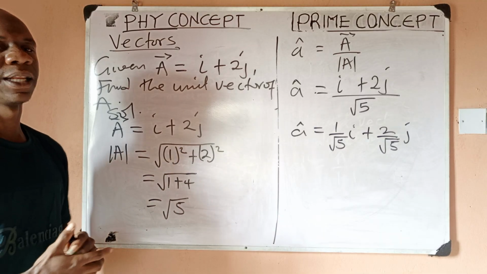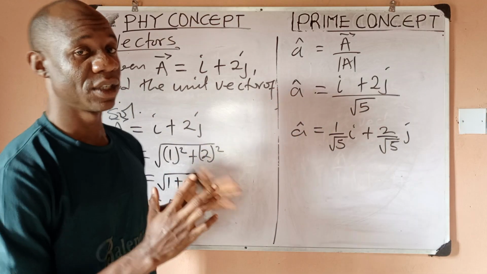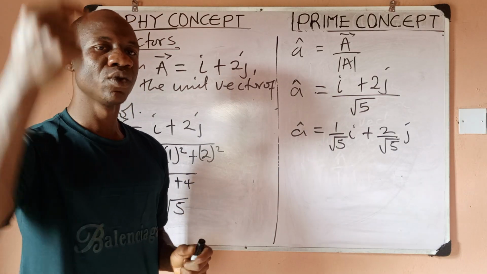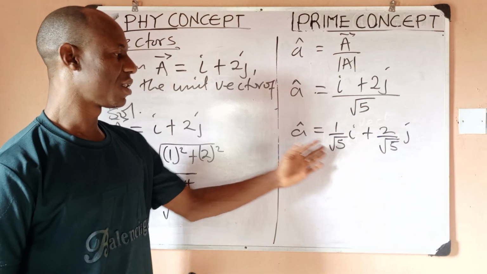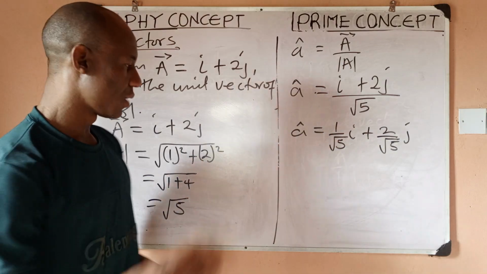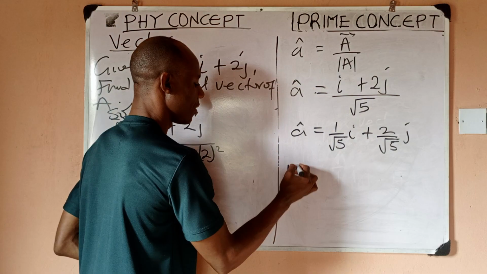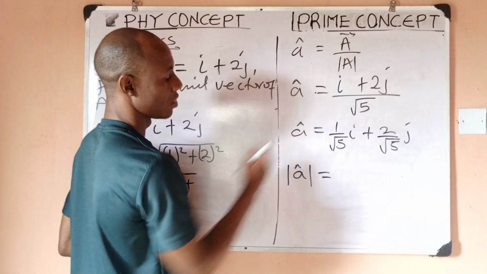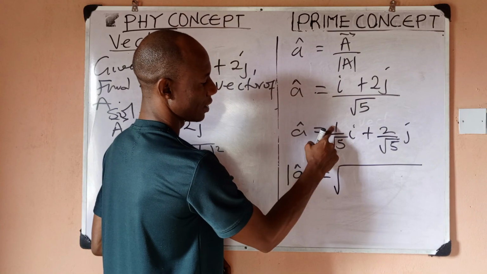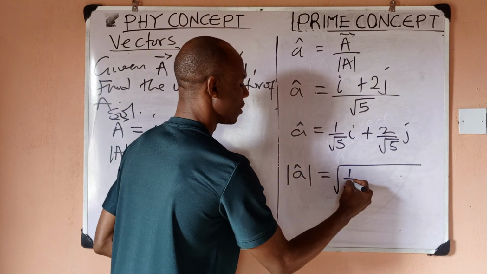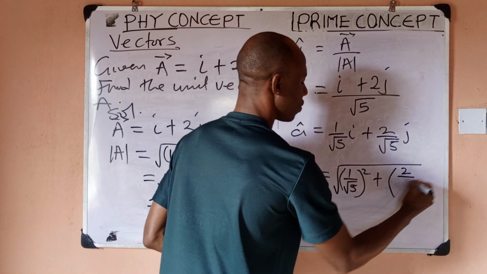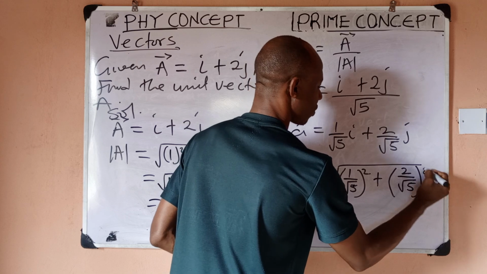Now we want to verify our claim. We are done with this problem already, but remember our earlier definition, we said a unit vector is a vector whose magnitude is 1. Now, since we've gotten this unit vector, let's see if the magnitude of this vector would actually be 1. So let's check. For confirmation, this is how we can find the magnitude of this unit vector, which is going to be the square root of the coefficient of i, 1 over root 5 all squared, plus the coefficient of j, 2 over root 5 all squared, right?